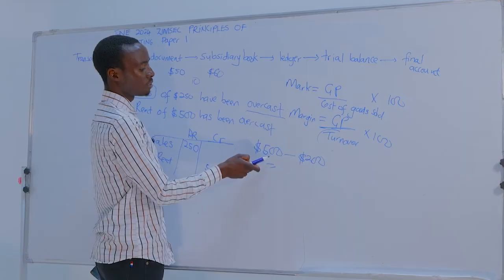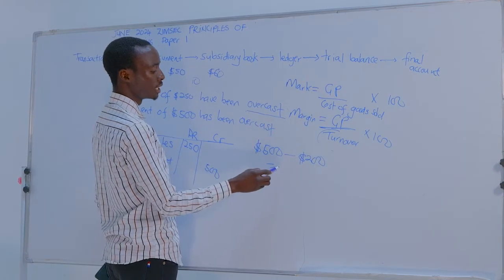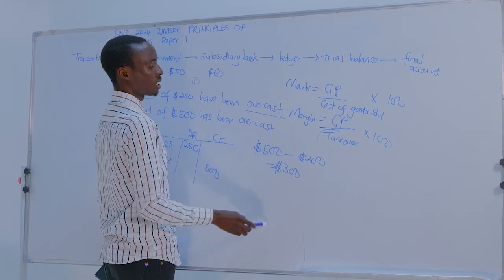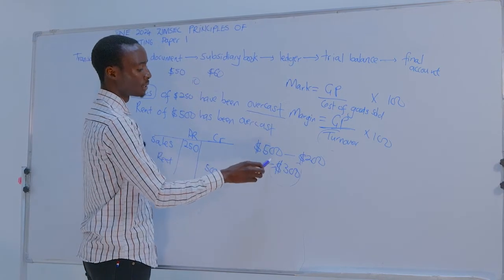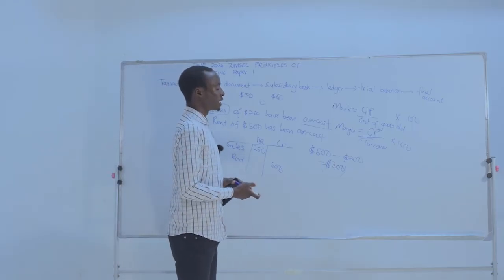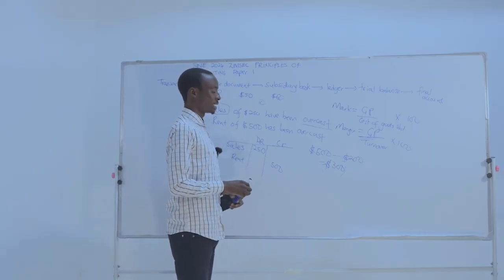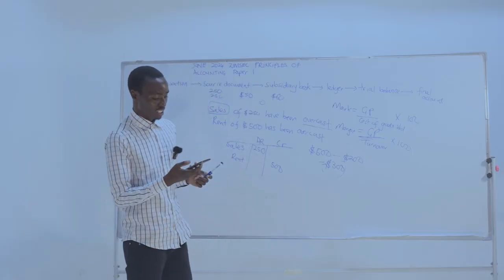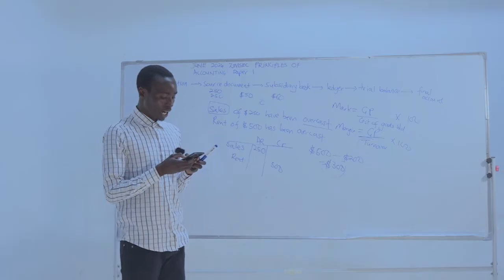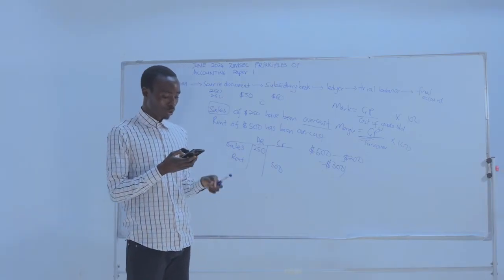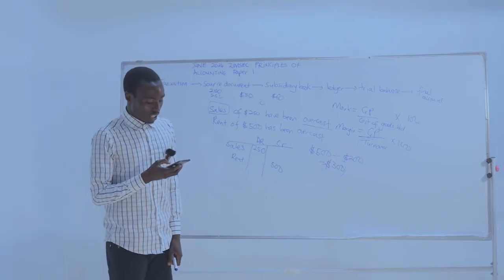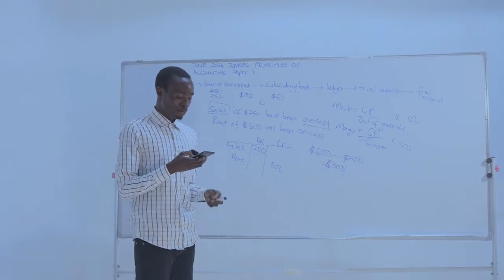So 500 minus 200 we get 300. So this 300 ndo yatiri kuti turnover. So when we are calculating the margin, we say gross profit over turnover times 100%. So let's go back to our question. Markup is obtained by gross profit over cost of goods sold times 100. So our answer is A.